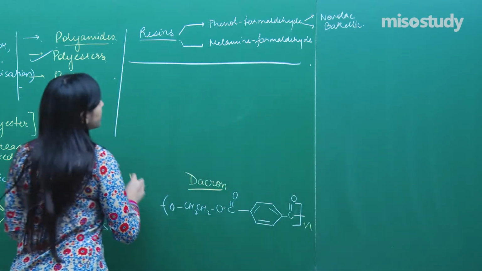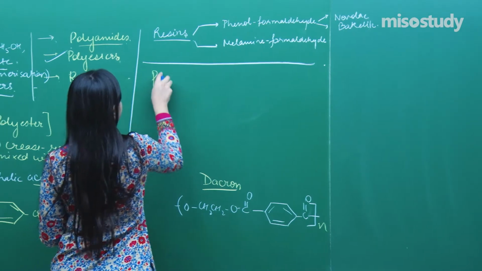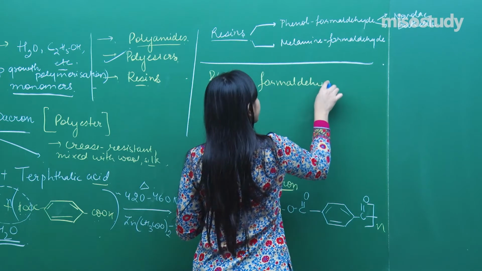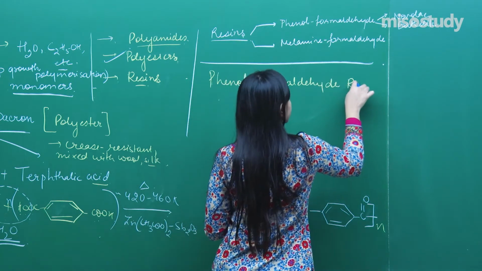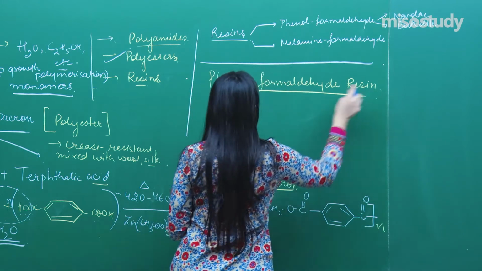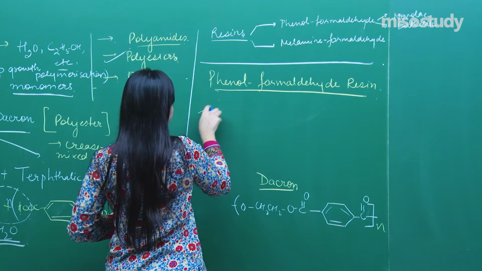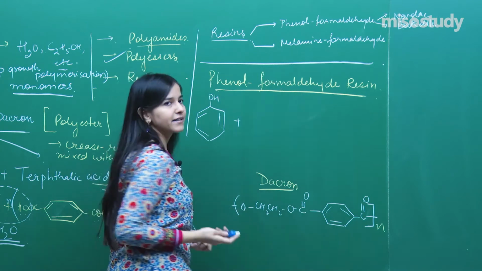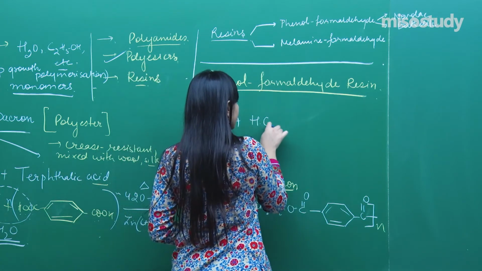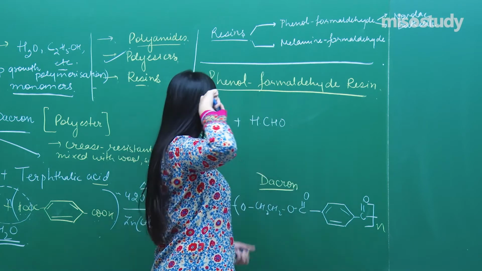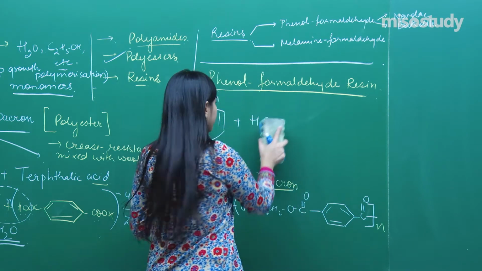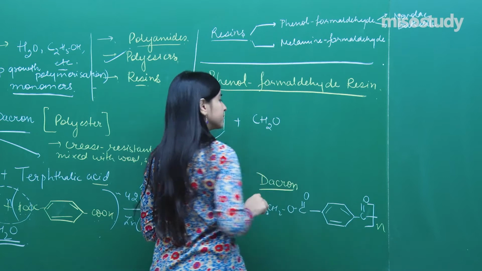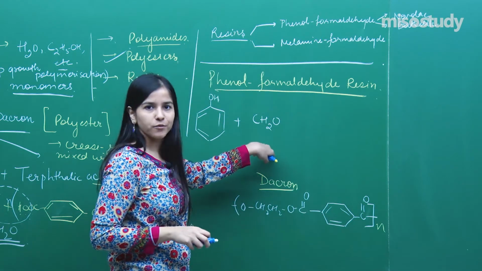So first of all, the first one is the phenol formaldehyde resin. Let's start with that. Phenol formaldehyde, as the name suggests, what should it be containing? Tell me. So first is the phenol, definitely. Let's draw the phenol. The second one, formaldehyde, is HCHO. And there is another way of writing this HCHO so that you may be able to get the reaction very well. I am writing it in another way, see, CH2O, clear? Okay, so that is a condensed formula that I have written.